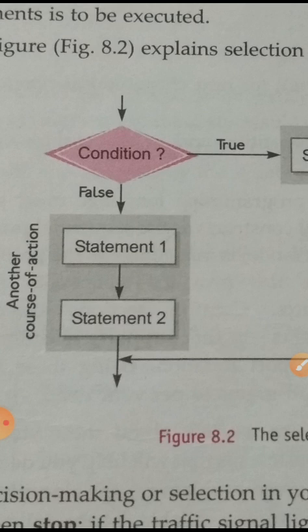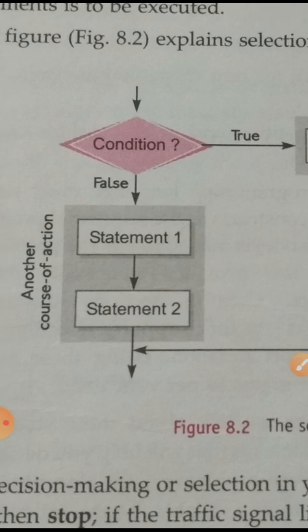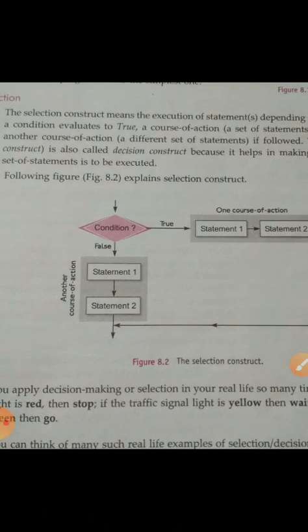We apply decision conditions or selections in real life many times, just like in one example, a traffic signal. A traffic signal has three types of light: red says stop, yellow is wait, and green is go. If the condition is true, if the red light is on, we just stop, otherwise we go. The same thing in programming languages: we provide some conditions to execute our statement or not execute our statement.